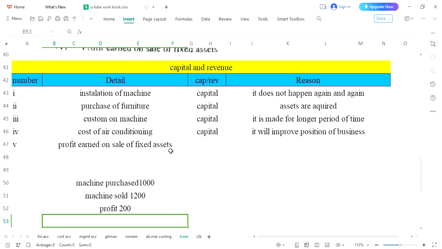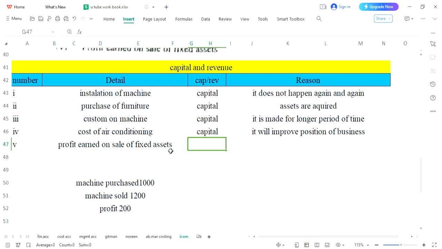You can understand that if we have fans, AC, furniture, fixtures at our house, usually we will not sell them. Even some of the furniture units are present for more than 10 years at your house. So normally in business, we do not sell our fixed asset for a shorter period of time. So it's a long-term journey. That is why whatever you are earning is capital. But here I need a few more minutes to understand.